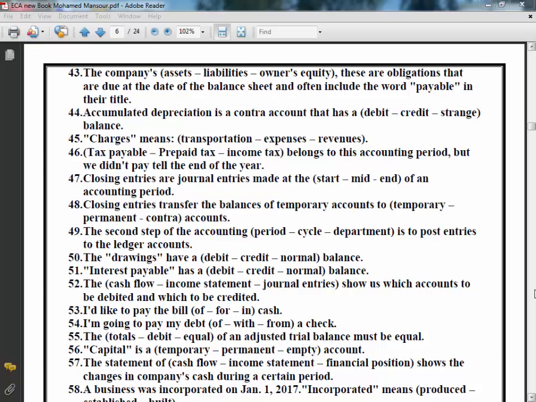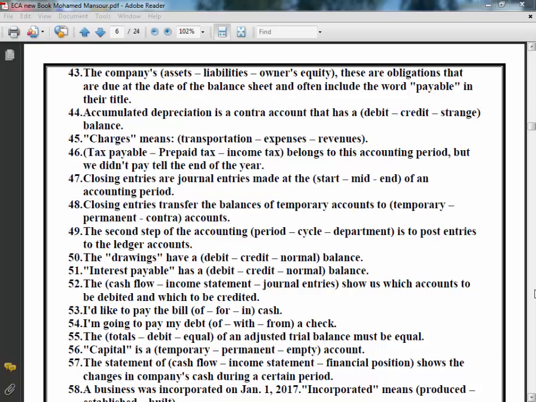Number 49. The second step of the accounting period, cycle, department is to post entries to the ledger accounts. Of course, the second step of the accounting cycle. The right answer is cycle. Question number 50. The drawings have a debit or credit normal balance. The drawings have a debit balance. The right answer is debit.